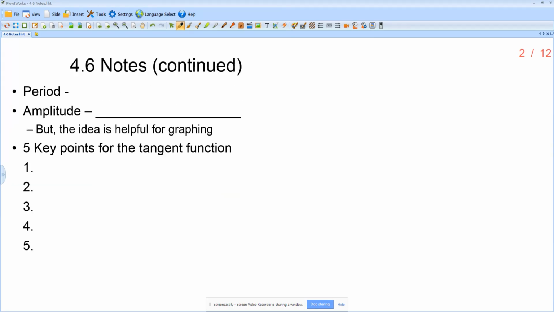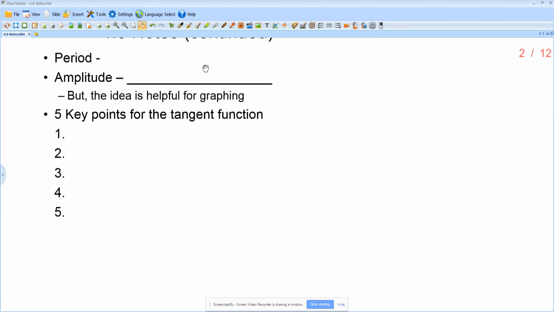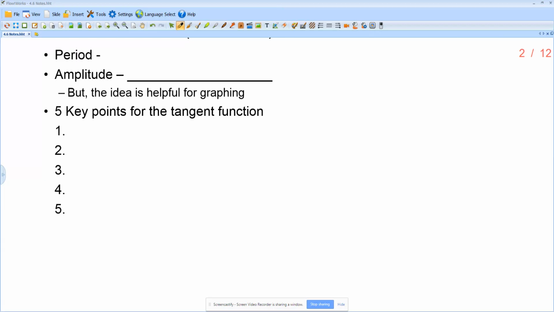All right, so talking about the graph of this, the period for tangent and thus cotangent is different. In this case, it's going to be pi over the absolute value of b. And amplitude does not apply to tangent, and you'll see why when we graph it. However, and you'll see it in questions, we'll put amplitude in quotes. The idea of amplitude is still going to be helpful for graphing, even though it's not technically called amplitude.